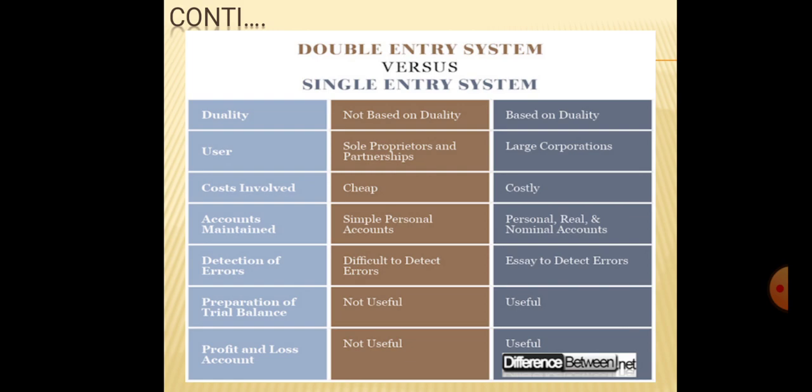Coming to the recognition, records maintained under double entry system enjoy creditability and are recognized by the government. In single entry system, there is no such recognition by the government and it enjoys no creditability. So these are all the differences between double entry system and single entry system.